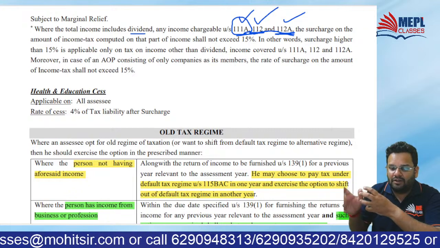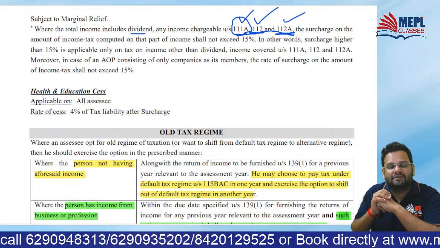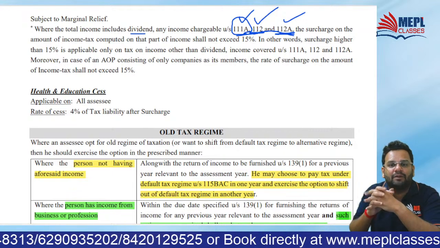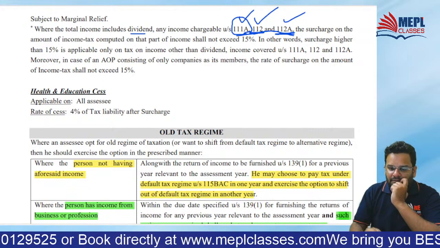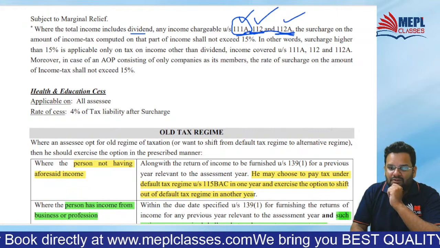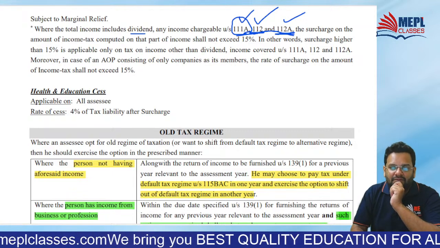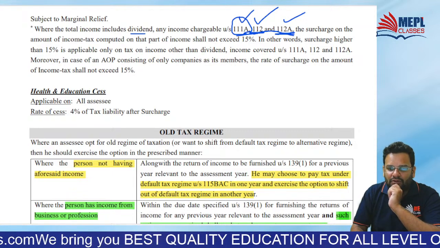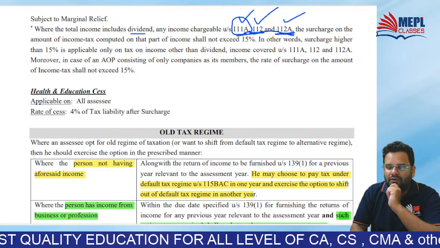When total income is not exceeding 5 lakhs, then you can take rebate up to rupees 12,500. That continues. So 87A's change is only for 115BAC. Agreed? All of you got it? 87A's change is only for 115BAC.